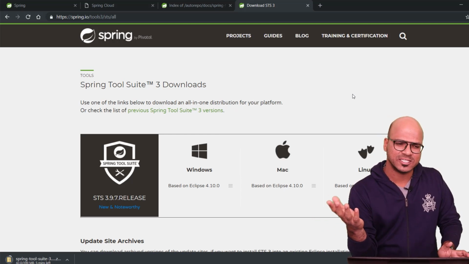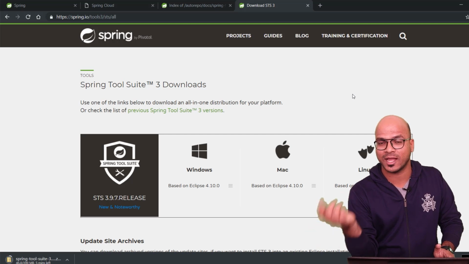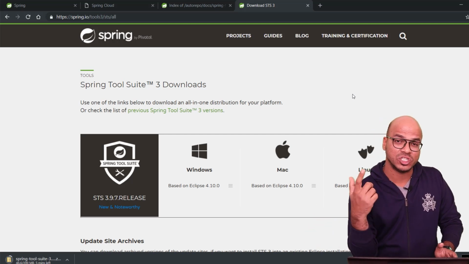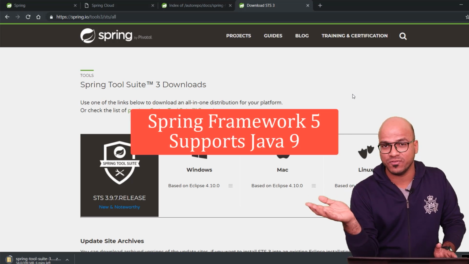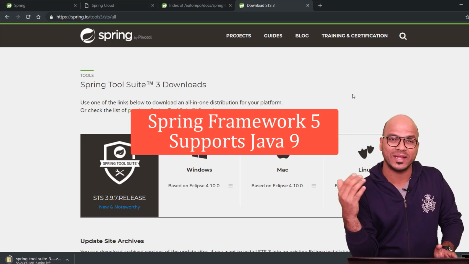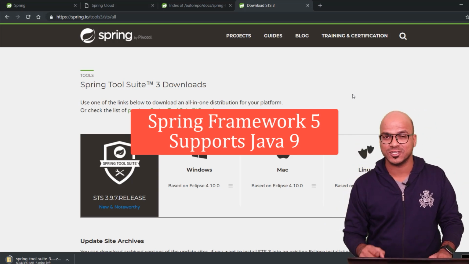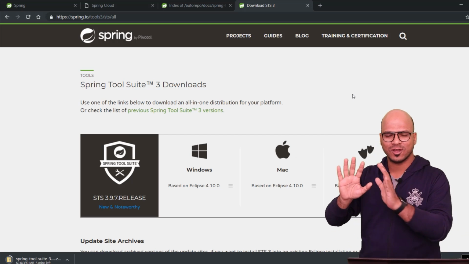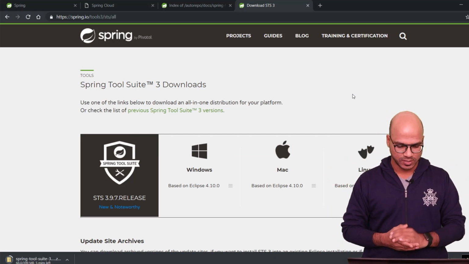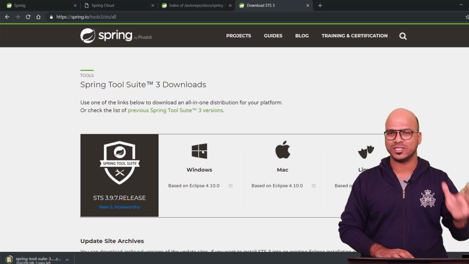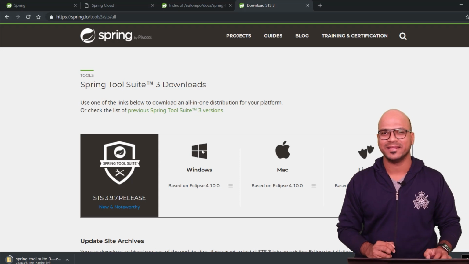The reason is in Spring 5, we got reactive programming. It supports Spring reactive programming now. And reactive programming can be achieved with the help of Lambda expressions, which are only available in Java 8. But then Spring Framework 5 also supports Java 9. So that's great. If you have Java 9 with you, you can also implement Java 9 features in Spring 5. But we'll not be focusing on that. We'll be only focusing on Java 8 features with Spring Framework 5. So once it gets downloaded, you can install it, you can unzip it, and you can use it. But how to do that, we'll see in the next video.